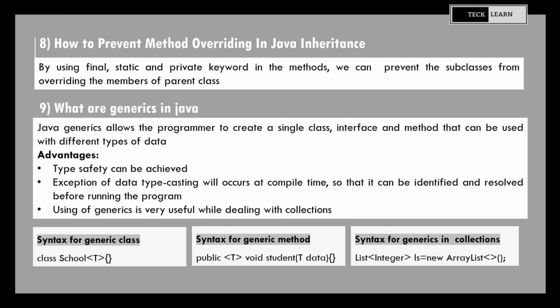1 is type safety can be achieved. Then exception of data type casting will occur at compile time, so that it can be identified and resolved before running the program. Another advantage is using of generics is very useful while dealing with collections. The syntax of generics in class, method and collection are as shown below.